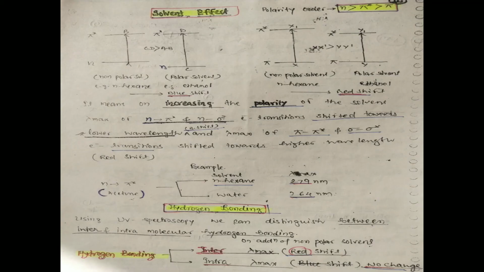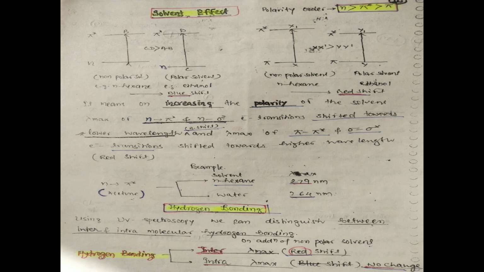Next is solvent effect. With the help of solvent effect, we can discuss the intensity of lambda max. We can consider the non-polar solvent and polar solvent. In the presence of polar solvent, the distance between the n to pi star transition levels increases, so blue shift occurs.